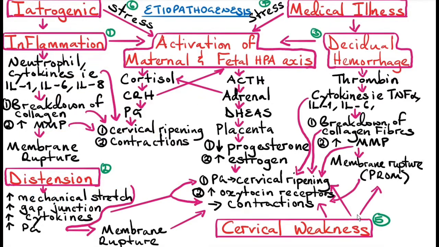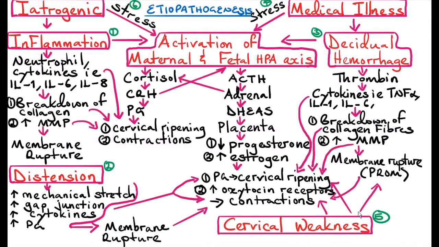Having talked about the risk factors, let's look at the etiopathogenesis. So we said some of the risk factors are medical illnesses, decidual hemorrhage like abruption, placenta previa, cervical weakness, overdistension caused by polyhydramnios, multiple pregnancy, inflammatory or infectious risk factors, iatrogenic. So as you can see, these risk factors activate the maternal and fetal hypothalamic pituitary adrenal axis.